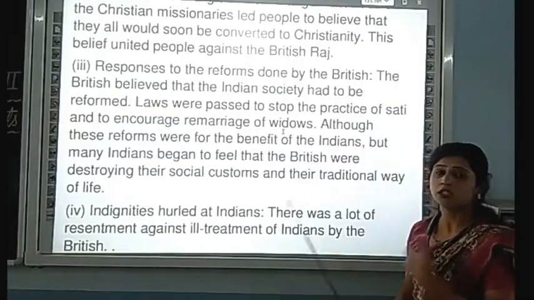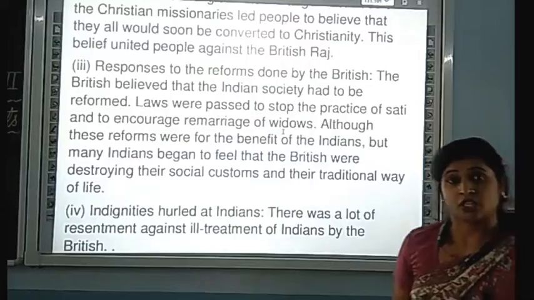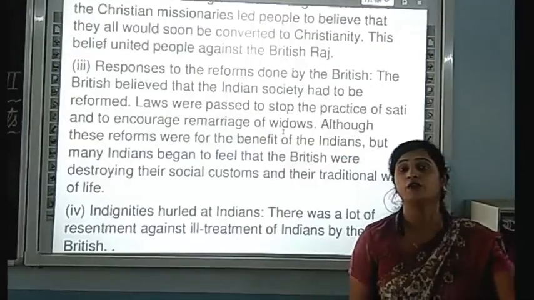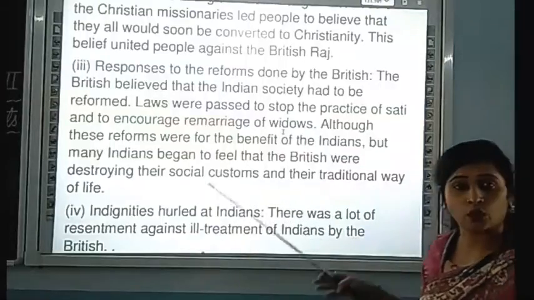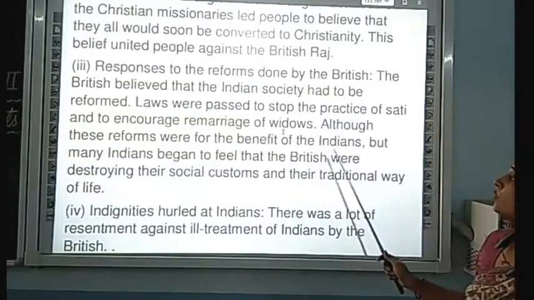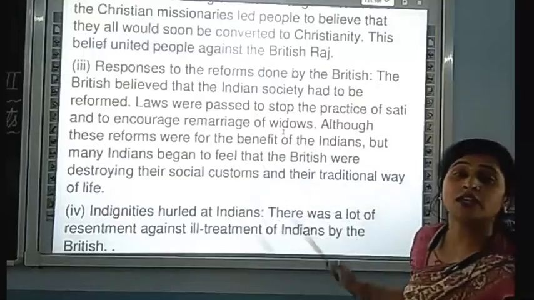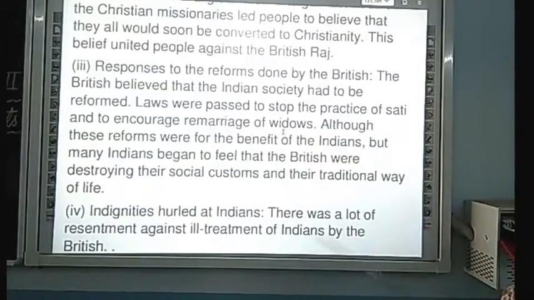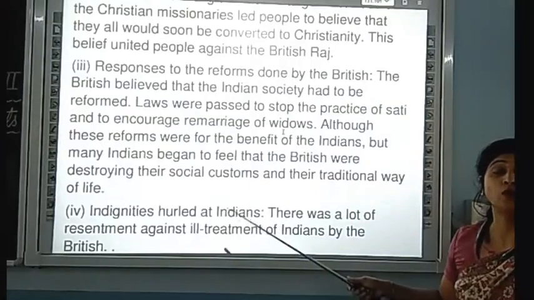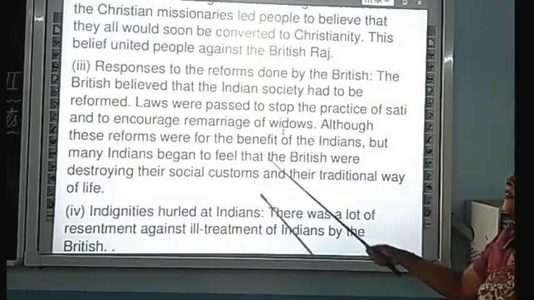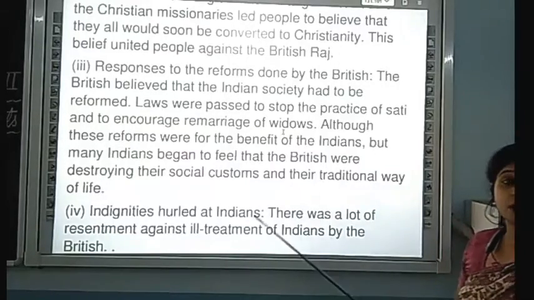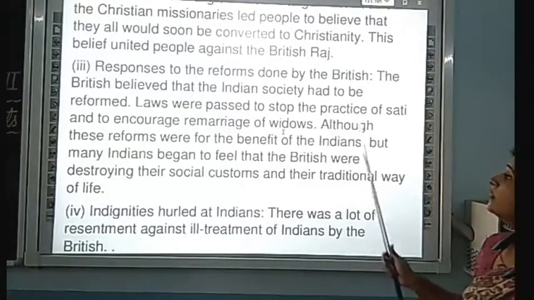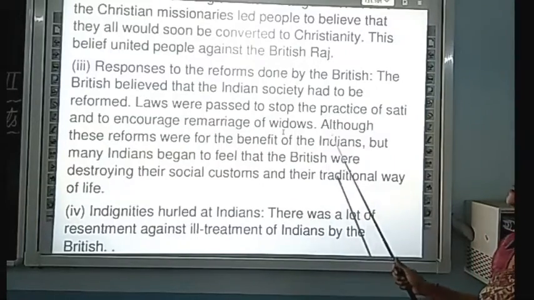We all know these are good laws, but from the eyes of Hindus, this hurt their sentiments deeply. They could not tolerate this thing. They were not able to digest that the sati system was stopped and the remarriage of widows was encouraged. This law was not digested by the Hindus.